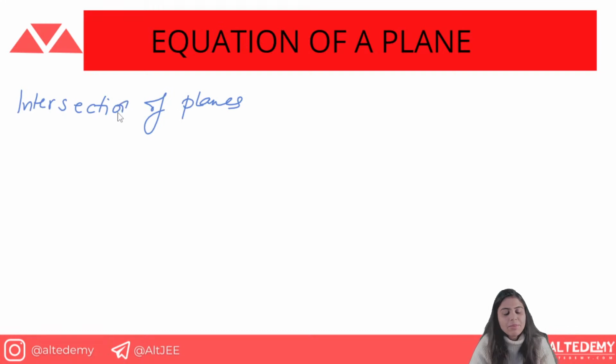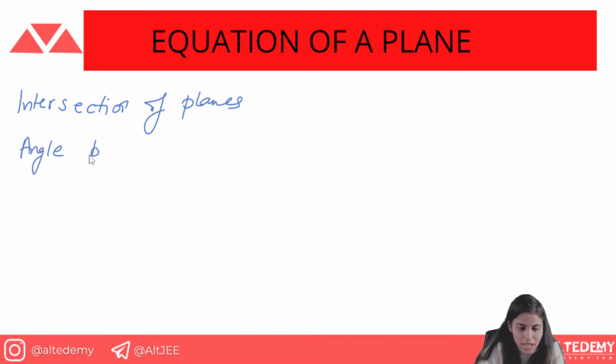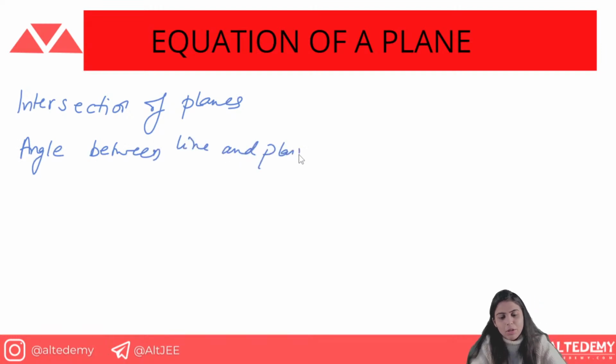So we have been given two planes here and you have to find the intersection of planes. So how will you find the intersection of two planes? If I tell you this now, you will not be able to understand it very clearly. I'll tell you in the question only, in the last. First I'll tell you about the angle between a line and a plane. Let me tell you about the line and plane.